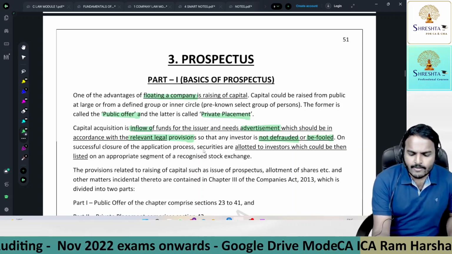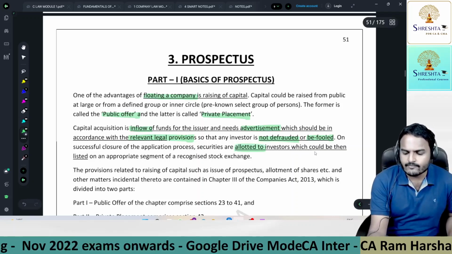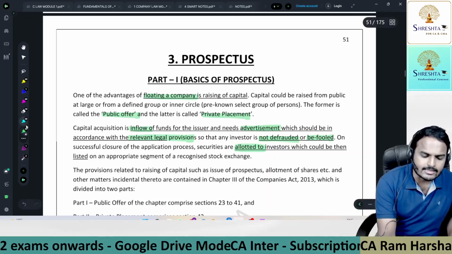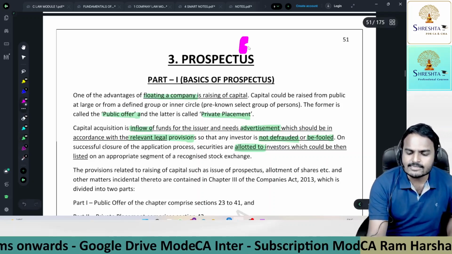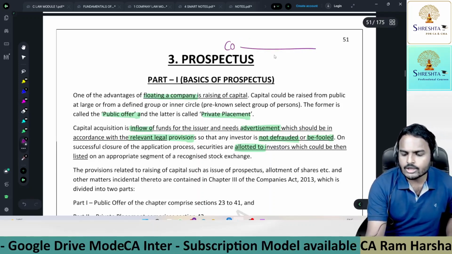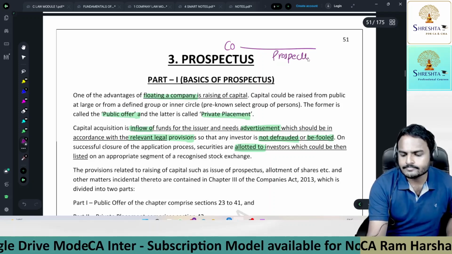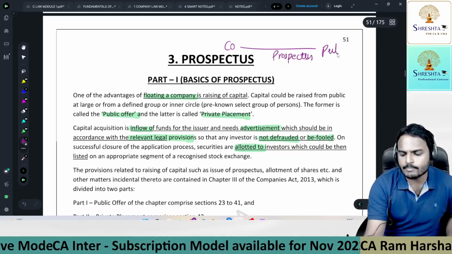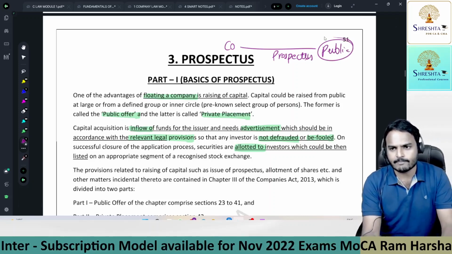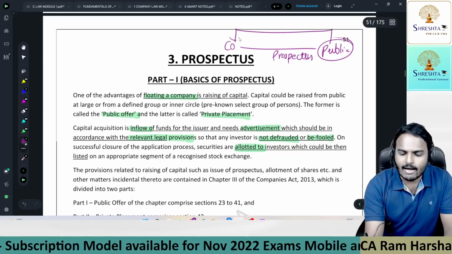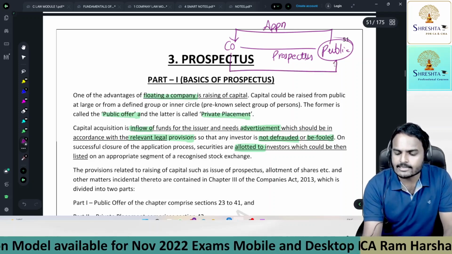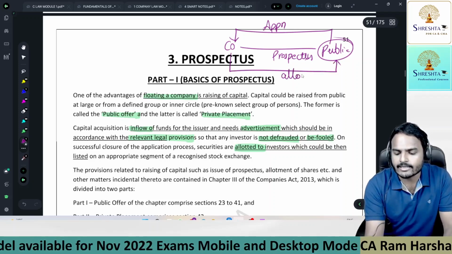On successful closure of the application process, securities are allotted to the investors, which could then be listed on an appropriate segment of a recognized stock exchange. If you observe the process, first the company will issue prospectus to the public. Now the public, after looking into the prospectus, if they are interested in the company's securities, will file an application, and the company, based on the application, will make allotment.